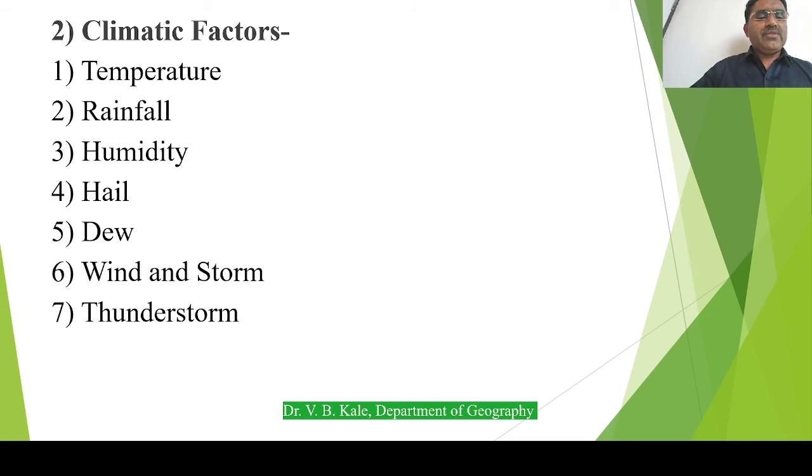This is one thing. Next one is humidity. Humidity determines the overall production. How? Because whatever moisture is available in the atmosphere determines the overall condition of the flowers, the leaves, the roots, and many more. So humidity is also one important thing.